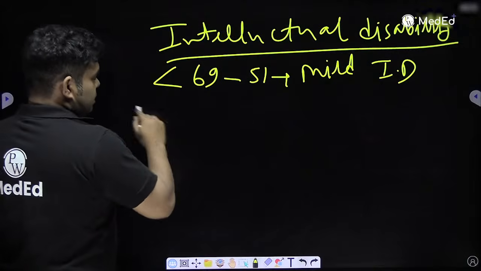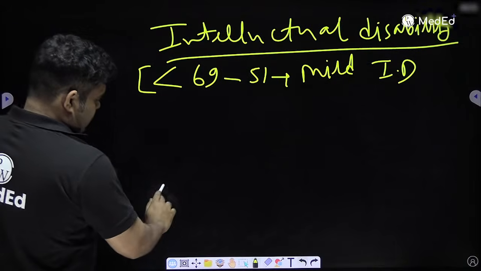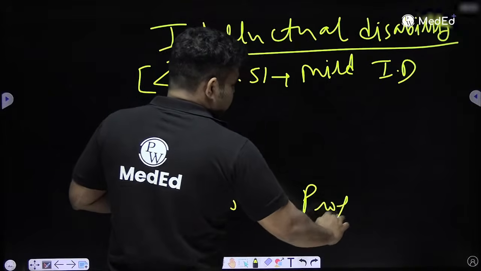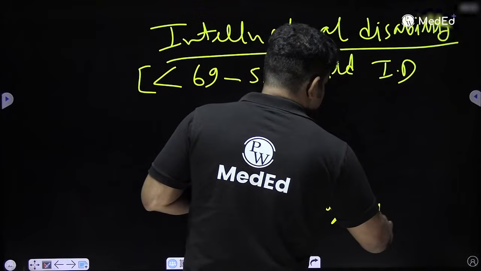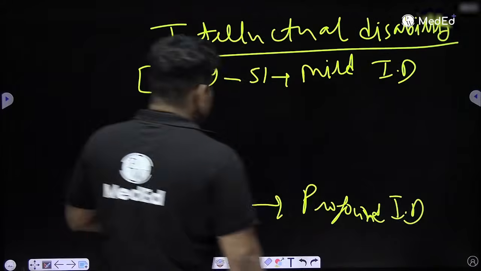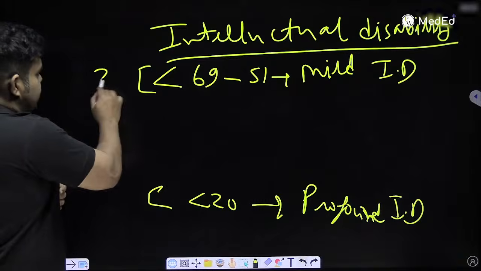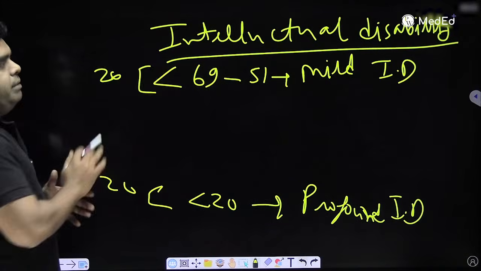Then this is roughly about 20. And last, less than 20 is profound. So start with 69 always. And then last is 20. So first is 20, last is 20, profound and mild.